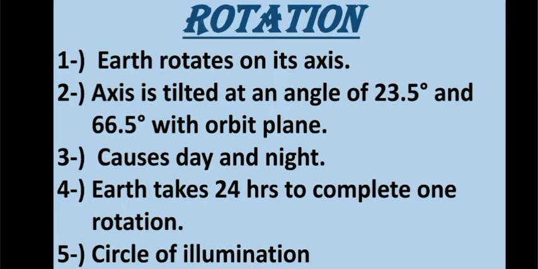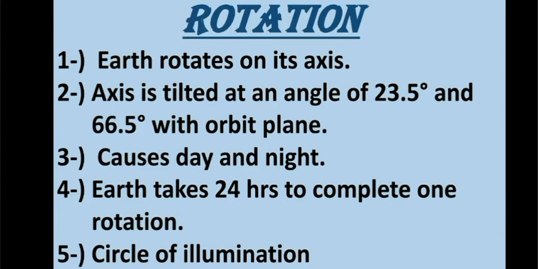Then in the second point it is written that the axis is tilted at an angle of 23.5 degree and 66.5 degree with the orbital plane. So what does it mean? That the Earth's axis is not exactly vertical but inclined at an angle of 23.5 degree from the vertical. It makes an angle of 66.5 degree with its orbital plane.